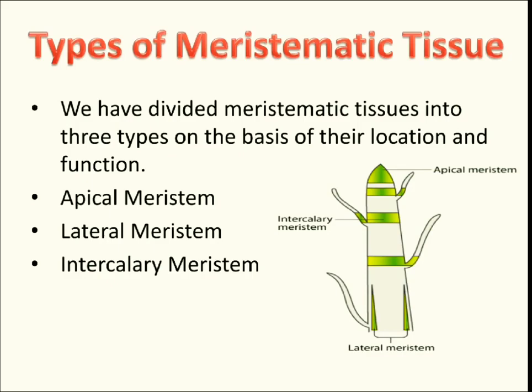The tissue which is present on the apex of the plant, on the topmost part or on the bottommost part, is called apical meristem, and the tissue which grows into branches is called intercalary meristem.